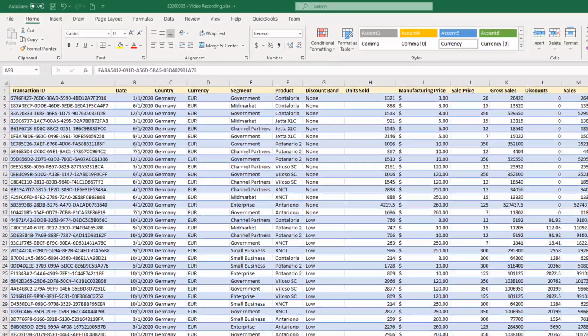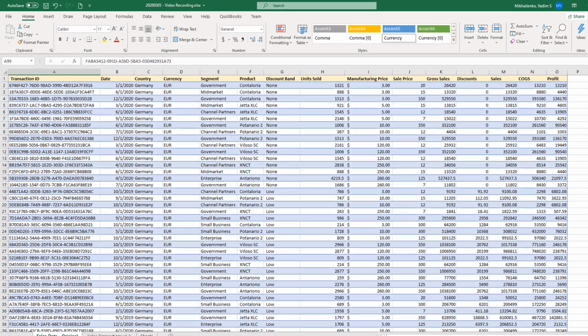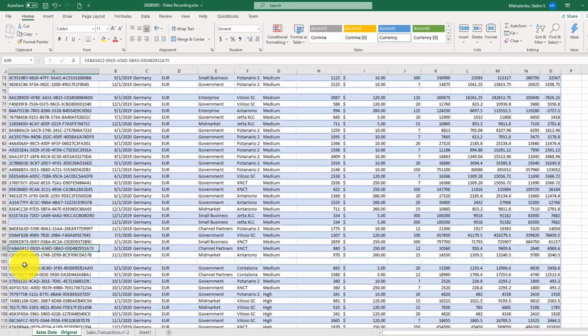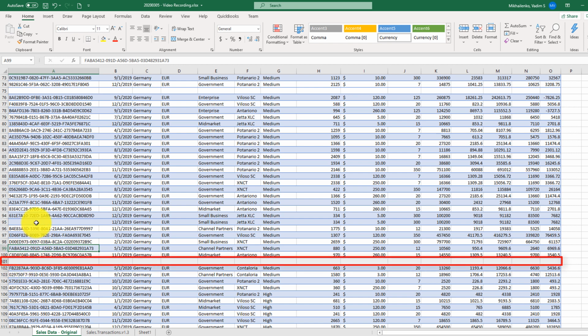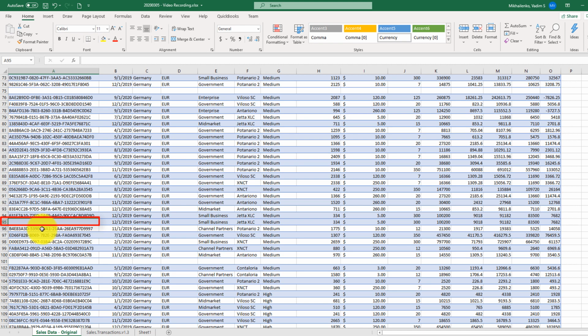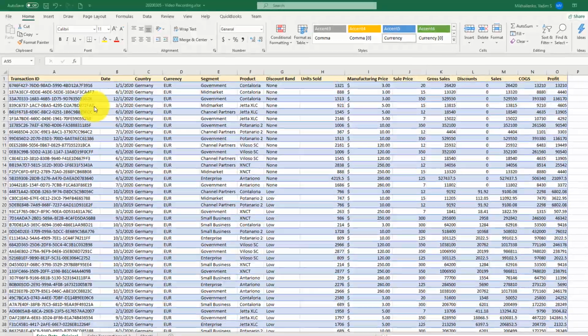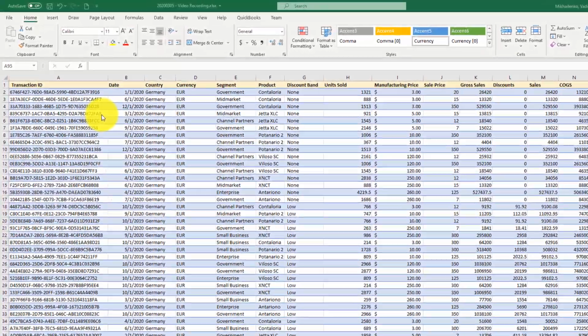Now let's look at the blank values, because sometimes you might be asked how to remove blank values. You see that blank values are still here, and there are different types of blank values. For example, we have the entire row, which might be blank, or we have a row that's populated with the data, but does not have a transaction ID. This leads us to another opportunity for removing duplicates in Excel, which is using Power Query and Excel tables.